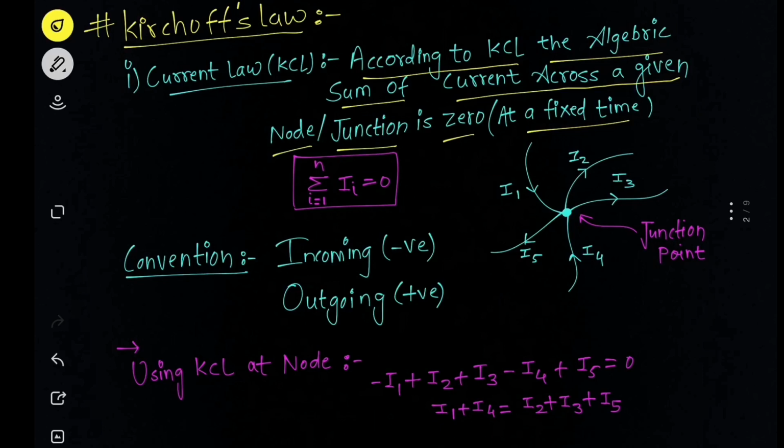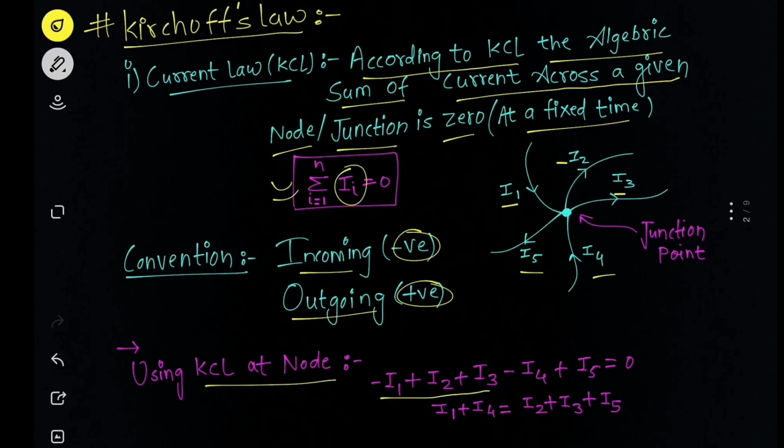So let's consider I have drawn here a diagram, you can see, and let's consider this is a junction point, and I have shown some of the currents and their directions. So according to current law, we can say algebraically that sum of all current should be 0. Now we follow here some convention. What convention? If a current is incoming towards the junction, we take that current as negative, and for outgoing current we take that current as positive. So from this diagram we can say, using KCL at node, we can write minus I1 plus I2 plus I3 minus I4 plus I5 equals to 0.